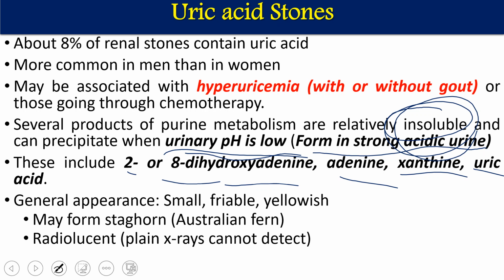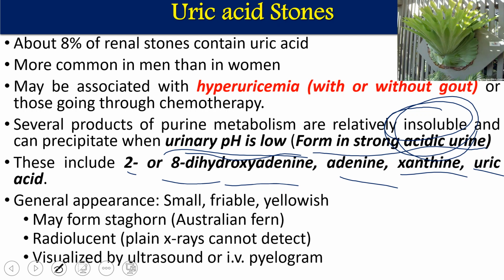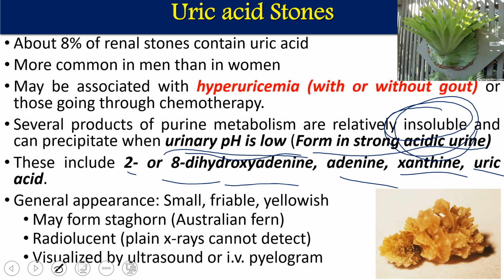They are radiolucent, so plain X-ray cannot visualize them, and they are seen by ultrasound or IV pyelogram. This is an Australian staghorn fern, which looks like the uric acid stone, and this is the uric acid stone. If you see the structural similarity, it looks like a staghorn.